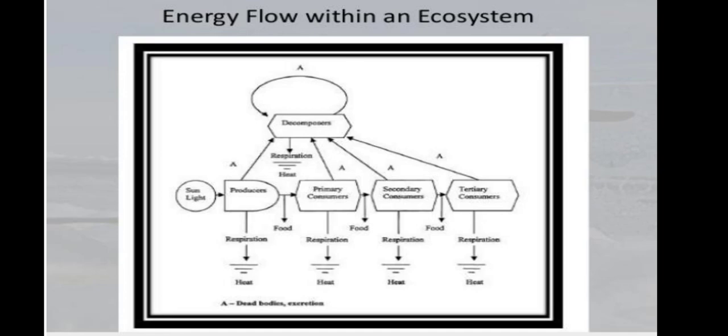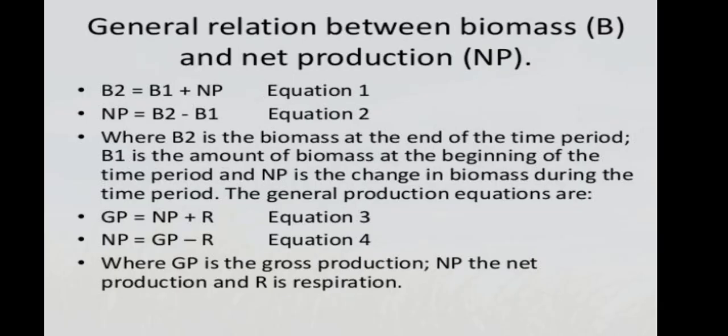Then energy flows within the ecosystem. First one is the sunlight, then the producer produces the food, then the primary consumer consumes the food, then the secondary consumer takes the food, and through respiration heat goes into the sky, then the tertiary consumer, and then the decomposer. General relationship between biomass and net production.